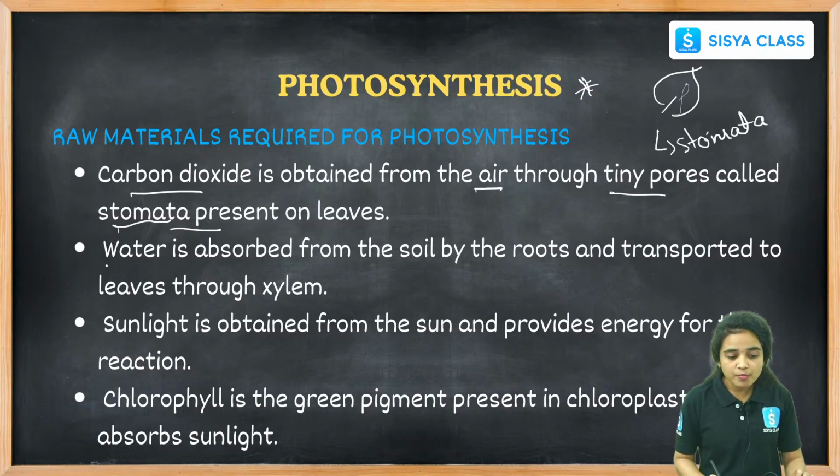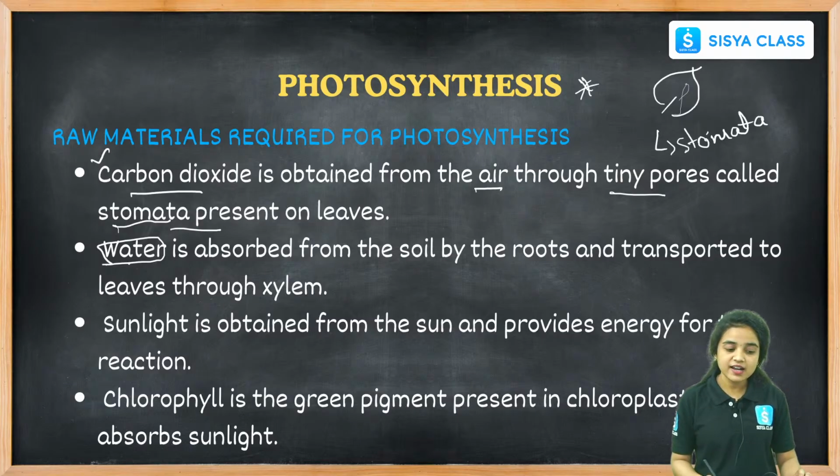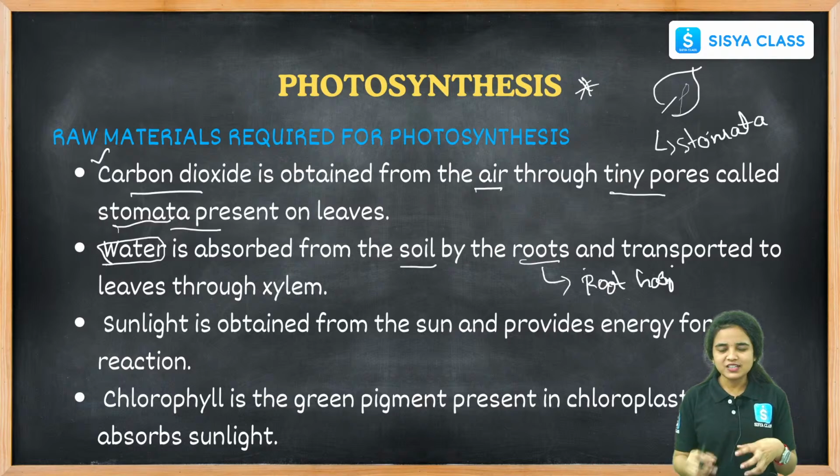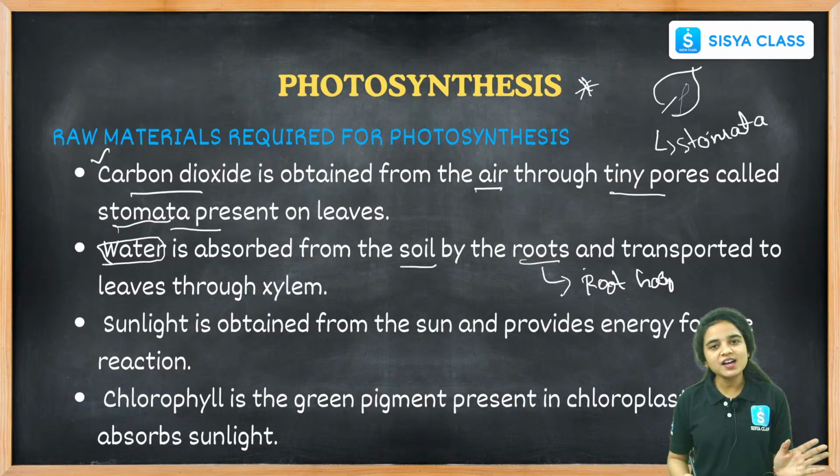And what is another raw material here? One is carbon dioxide, we learned. Another one is water. And where is the water absorbed? From the soil with the help of roots. Roots also contain small root hairs. These small root hairs present in the roots help in the absorption of water present in the soil. And this is again transported throughout the plant with the help of vascular tissues.